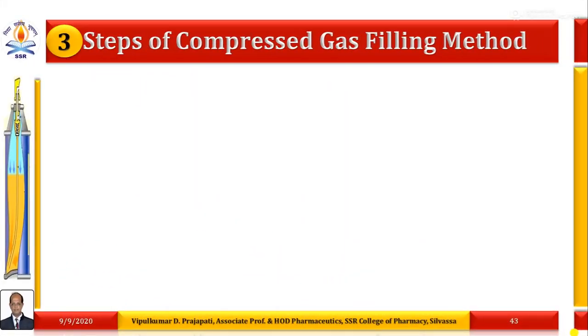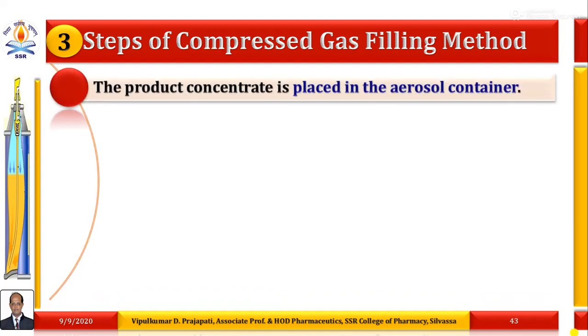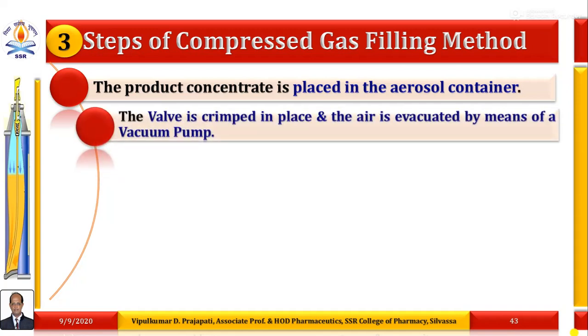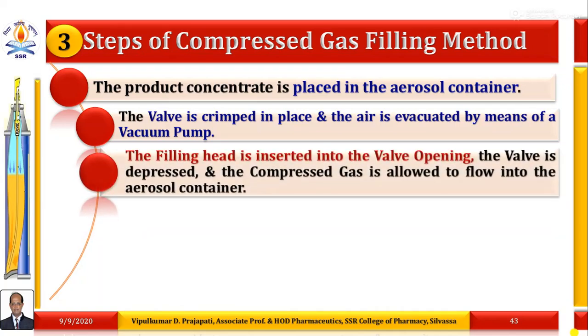What are the different steps utilized in the compressed gas filling method? First, the product concentrate is placed in the aerosol container. The valve is crimped in place and the air is evacuated by means of a vacuum pump. Then the filling head is inserted into the valve opening.